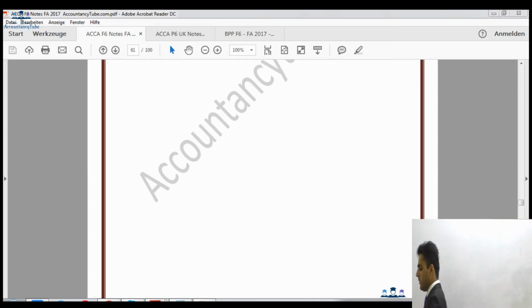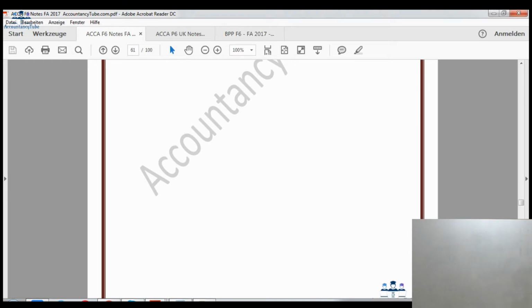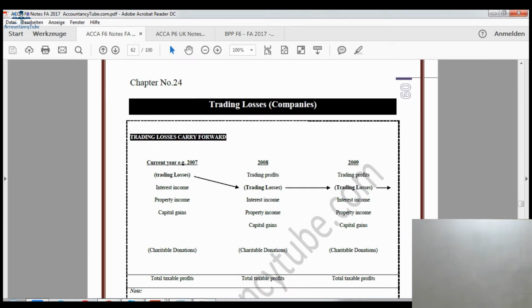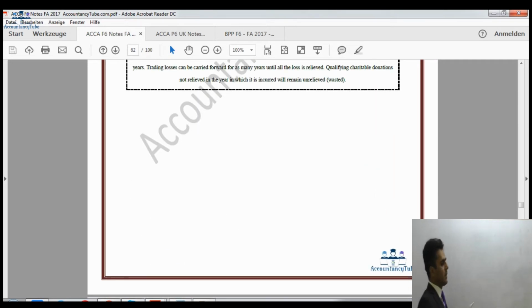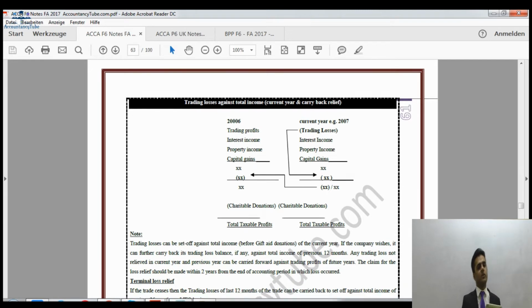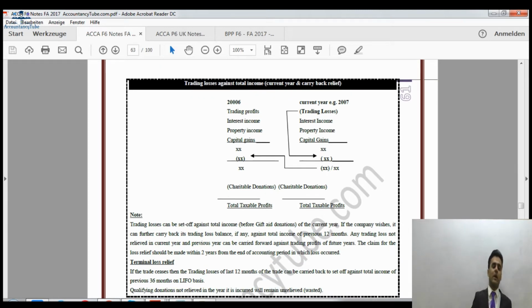Qualifying charitable donations not relieved in the current year will be wasted. Qualifying charitable donations are like the personal allowance or annual exemption of capital gains tax, if you remember, so it will be wasted if it is not relieved. Sorry, I was on the wrong page. On the next page, it is a trading loss against total income. The previous one was trading loss against trading profit, which we can carry forward to future years as long as we want, but only set off against the trading profit of the future years.